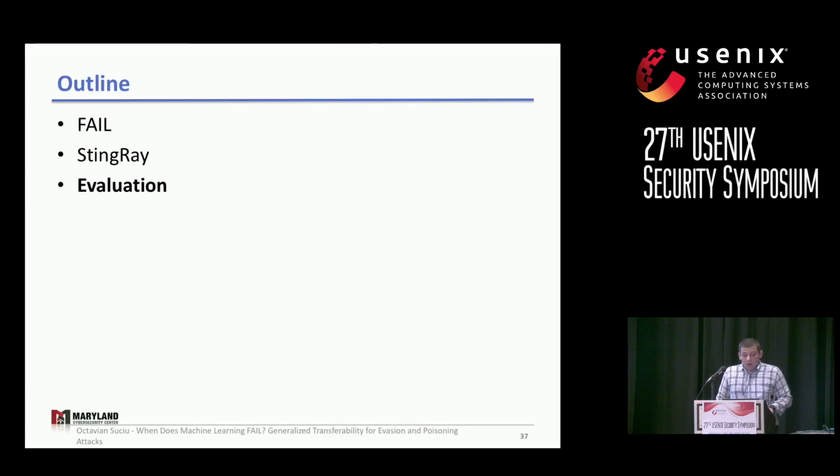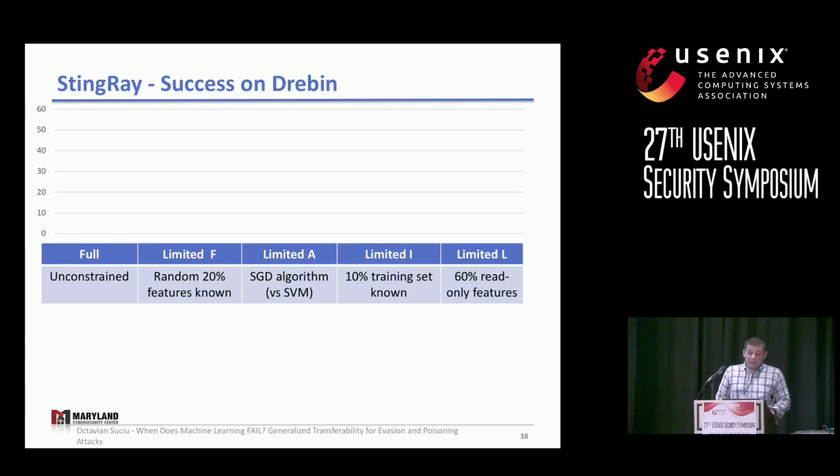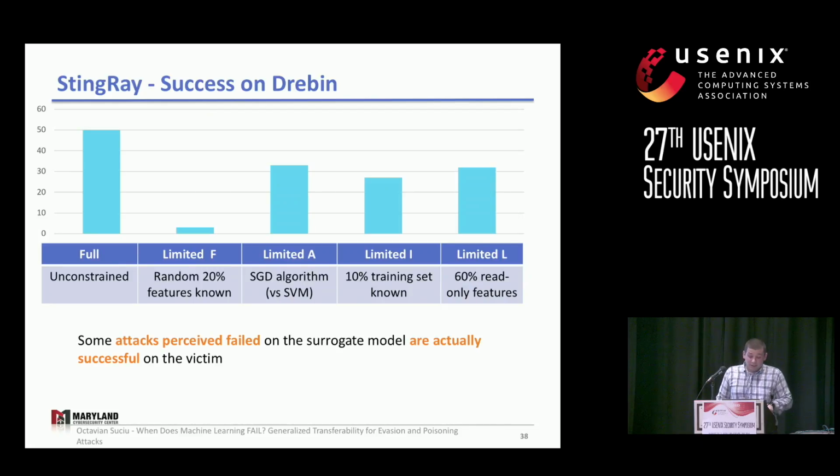All right, so now how could we do the fail evaluation in practical scenarios? We take Drabin, for starters. We look at a full unconstrained attacker. We also look at an attacker that knows only 20% of the features, that knows another, linear algorithm, or has limited training set knowledge, or is just able to modify features that do not come from program analysis. And we observe that the success rate of Drabin generally gets decreased on all dimensions with limited knowledge.